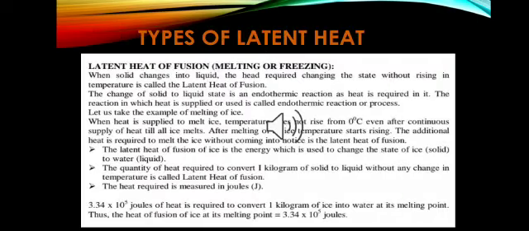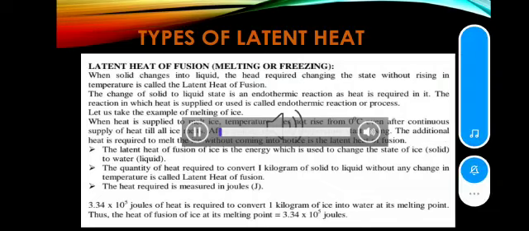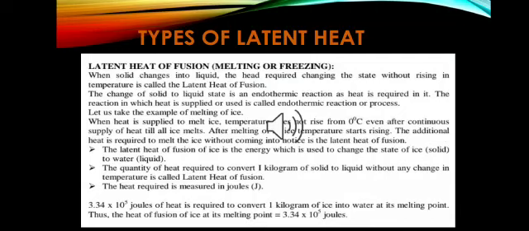Now, we have types of latent heat. We have two types of latent heat. One is latent heat of fusion, or we can say melting, and the second one is latent heat of vaporization. First, latent heat of fusion or melting of solid is the quantity of heat in joules. Joule here is the unit. We can measure the heat in joules, required to convert 1 kg of solid to liquid without any change in temperature.